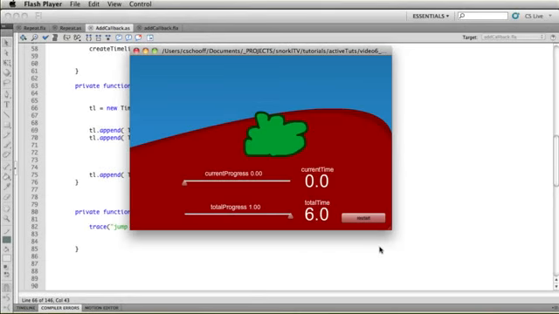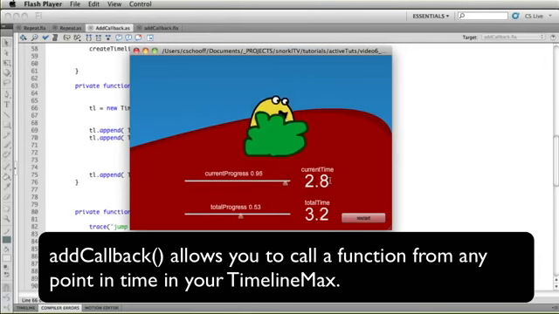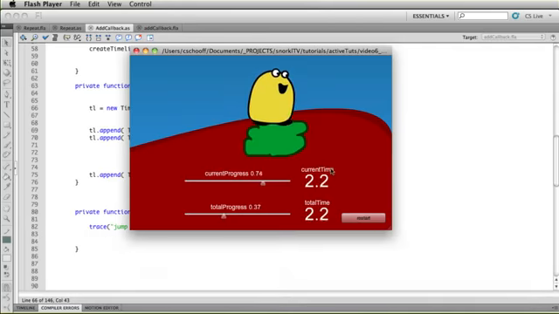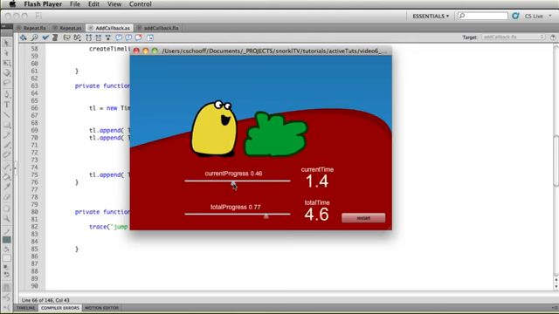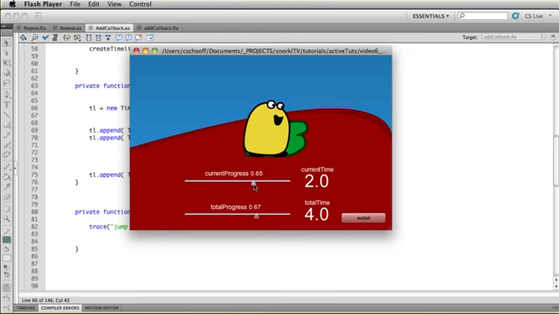This next little demo is going to be really fun. I'm going to show you how to use TimelineMax's add callback method to call functions outside of TimelineMax from TimelineMax. And we're going to use it to do things like swap depths. Right now you'll see that this little blob, his animation has him come out. He stops in front of this bush. If you lived in medieval times, you might call it a shrubbery.